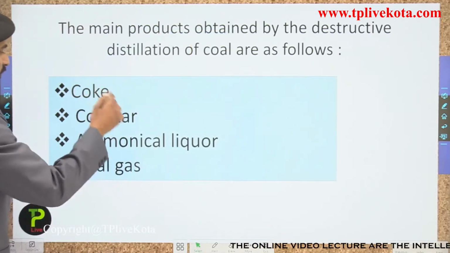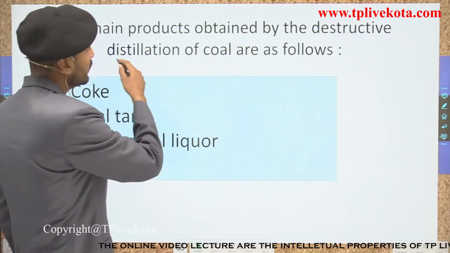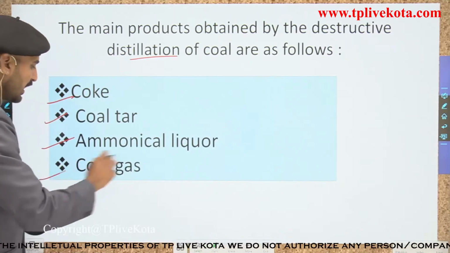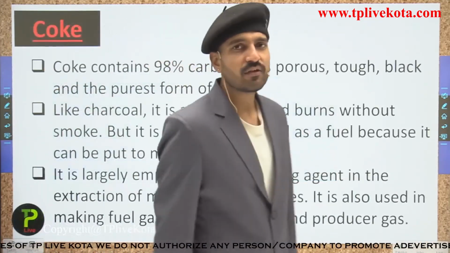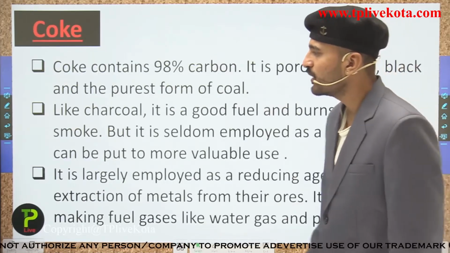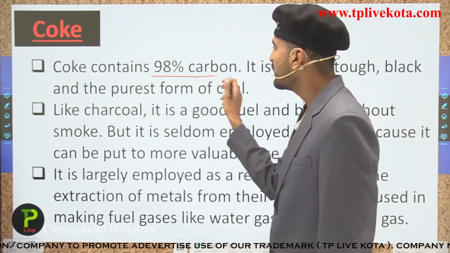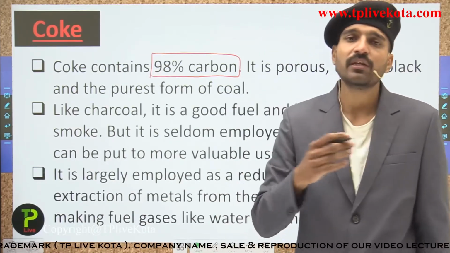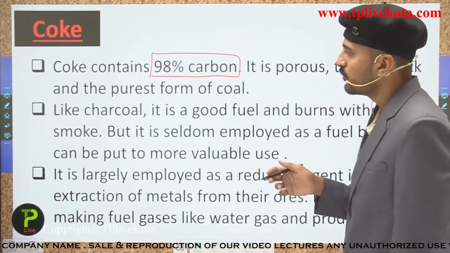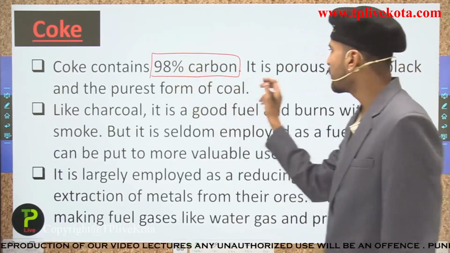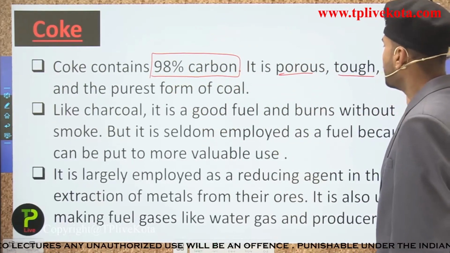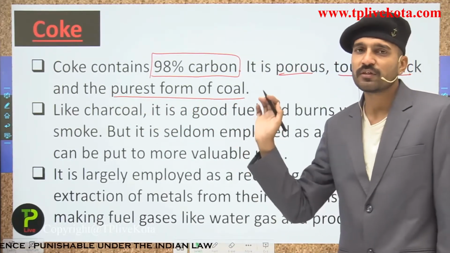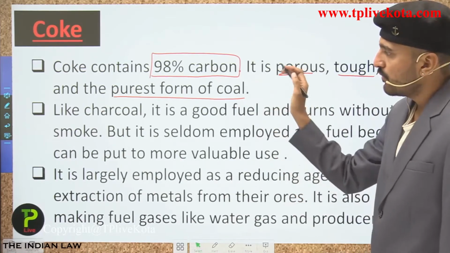Students, first see over here, the main products that are obtained by the destructive distillation of coal, as I have just told you, are coke, coal tar, ammonical liquor and the coal gas. Let us now start with the coke part. You can see the coke contains what? It contains 98% carbon, because most of the impurities are simply removed in the form of vapors. It is porous, tough and black, and the purest form of the coal. So students, out of these four, this one is the purest form of coal among them.